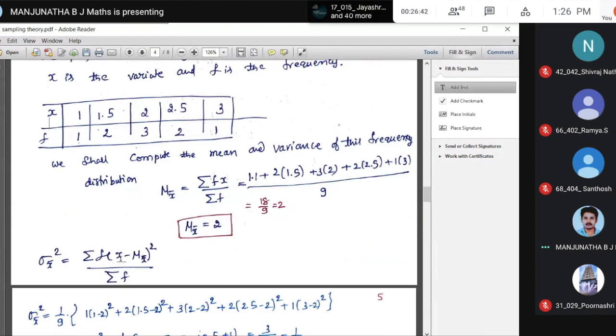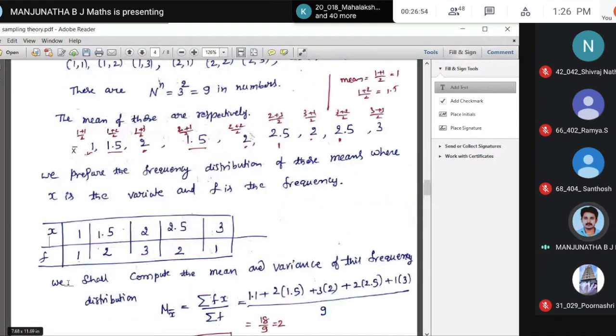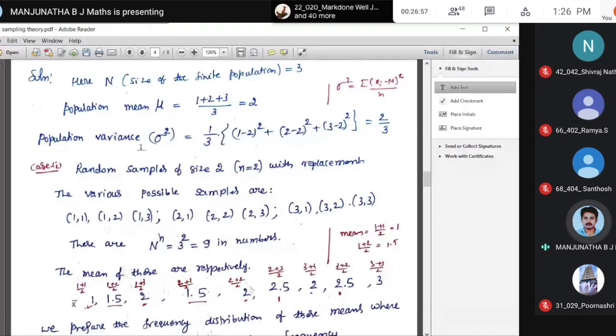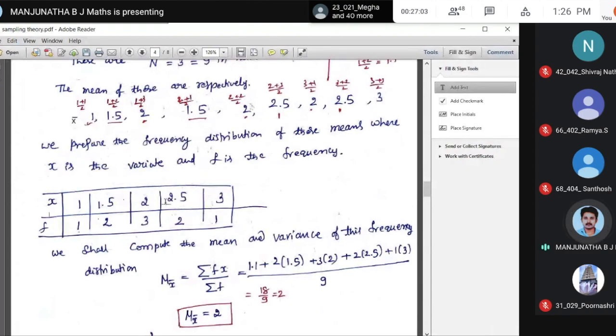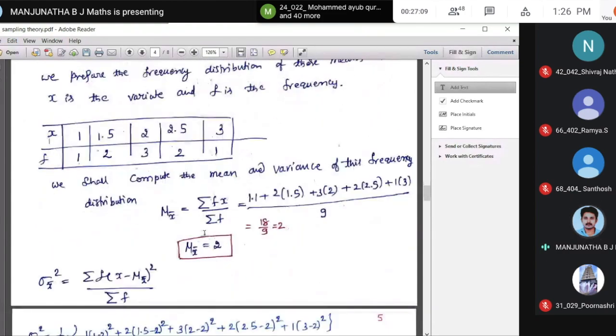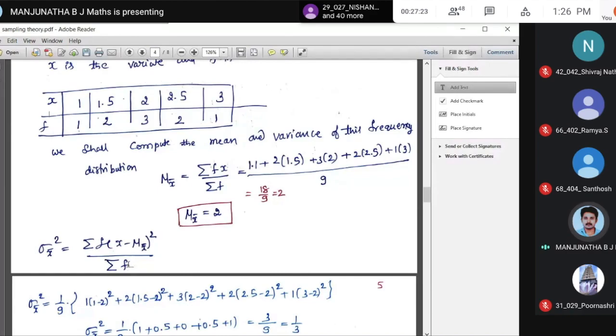What is the variance? When you have raw data, the formula is different. When you have grouped data, the formula is different. What is sigma x bar square? Variance. Here I mentioned mu and variance sigma square. Don't get confused here. This is the mean of x bar. These are all x bar. You take the sample, find the sampling mean, and then take the mean of that. So mean of x bar is this, mu of x bar. Sigma of x bar square is summation of f into x minus mu x bar whole square divided by sum of the frequency. Sigma x bar square is, the sum of the frequency is 9, so 1 by 9.